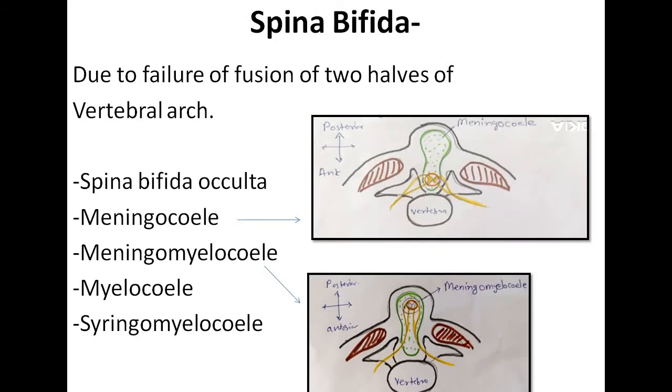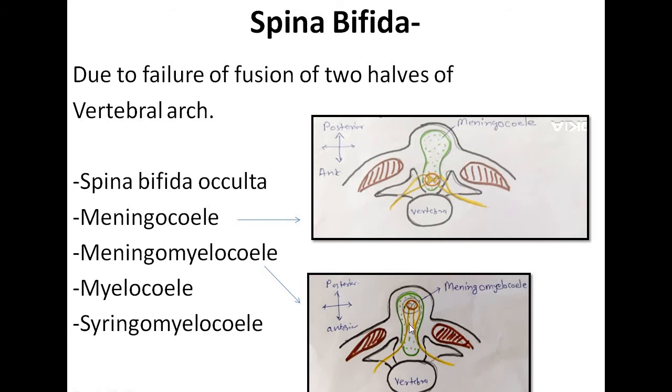Spina bifida. In this developmental defect, due to failure of fusion of 2 halves of neural arch, various presentations can be there. In case the defect remains hidden and there is no herniation, then it is known as spina bifida occulta. In case from this posterior defect the meninges herniate out along with the cerebrospinal fluid, forming this bulge on the back, this is meningocele.